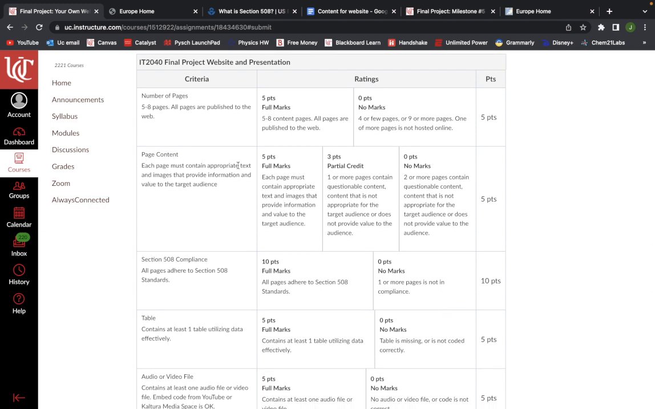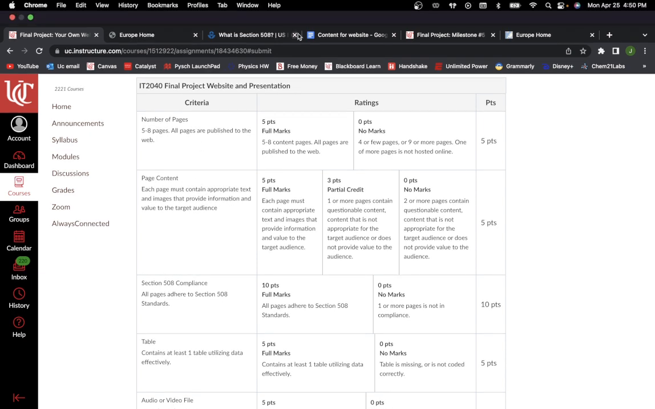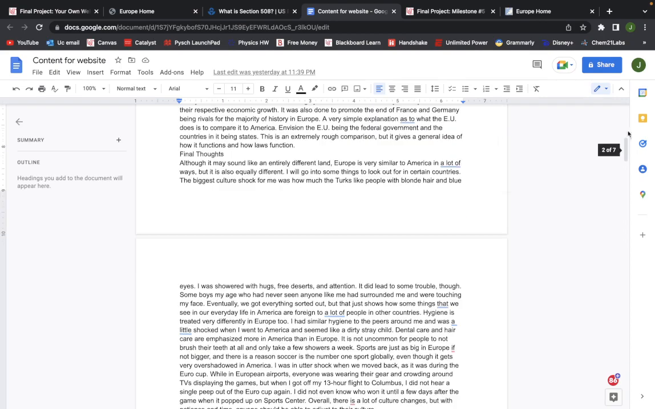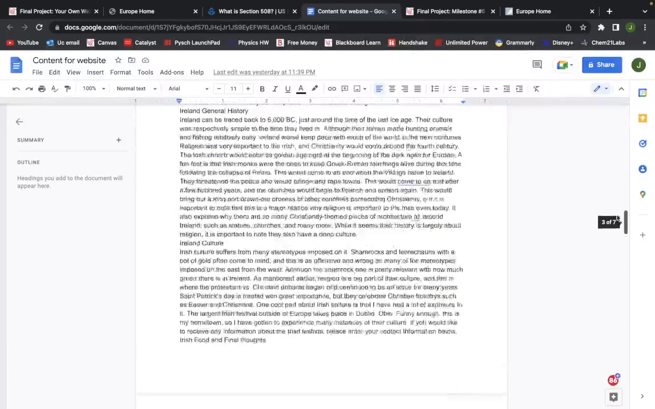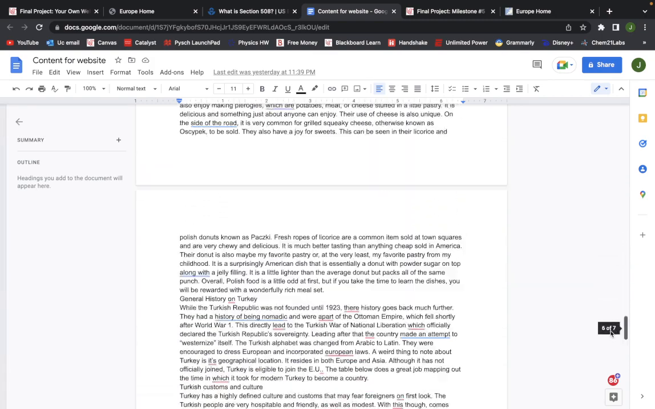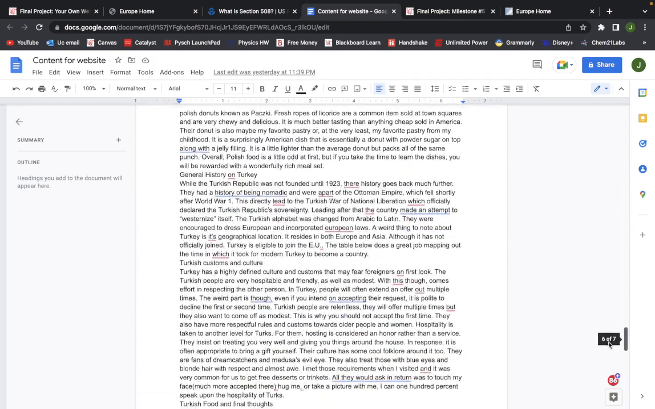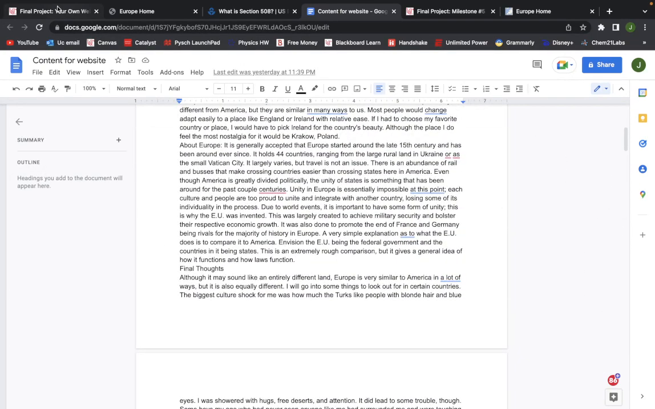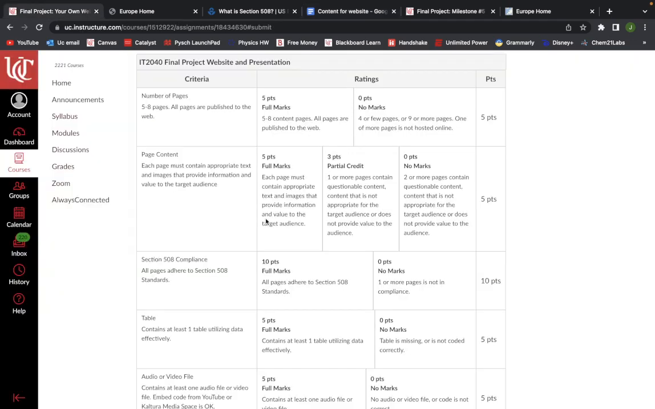Page content. Each page must contain appropriate text, images, and provide information of value to the target audience. So this is a little harder. You have to actually read through it, but to show anything, if anything, I spent a lot of time on the content. Here is 7 pages worth of content, and it's just general history of Lithuania, and it goes by each section. So here's the proof of my content. There's no lorem ipsums in there. I wrote all of this by hand, and I've not edited it since yesterday when it was due.